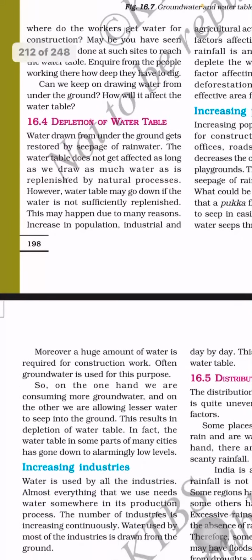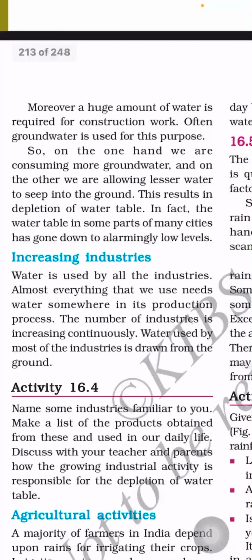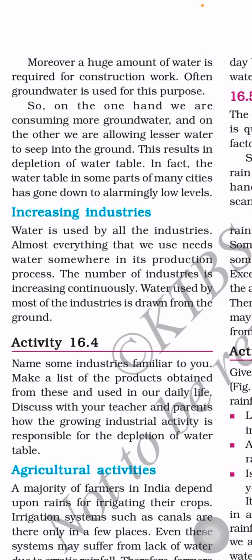You can see that one. So moreover, a huge amount of water is required for construction work. Often groundwater is used for this purpose only. For construction works we are using groundwater, a very usable, very important water. Why? Because it is a pure water, we can drink it easily. Okay, so that's why it is precious. So we should not use the groundwater to construct the big shops, offices, commercial areas. So on the one hand we are consuming more groundwater, and on the other we are allowing lesser water to seep into the ground. This results in depletion of water table.